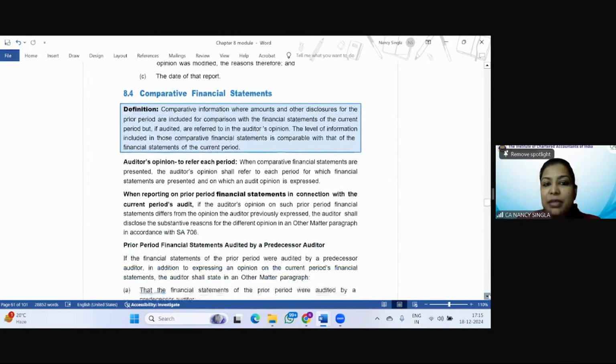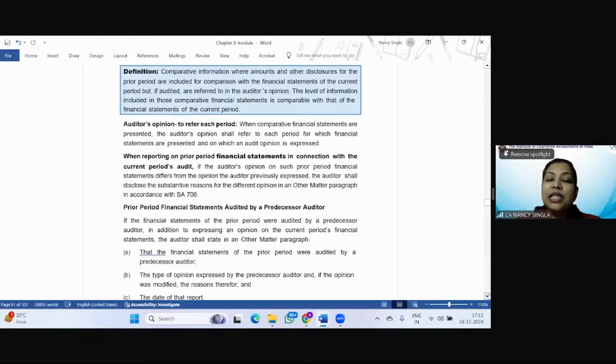Comparative financial statements, basically the amounts and disclosures, are specifically given for the purpose of comparison with the financial statements of the current period, right? And if they are audited, they will be referred to in the auditor's opinion, right? So first of all, the auditor's opinion will refer to each period. So when the reporting on prior period financial statements is with reference to the current period audit, and the auditor's opinion is different from the previously given opinion, he is going to mention that in the other matter paragraph as per the requirements of SA 706.